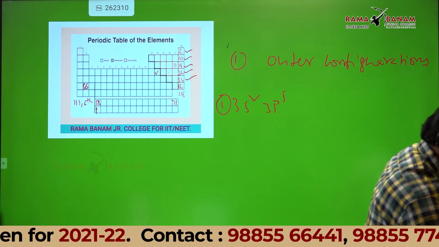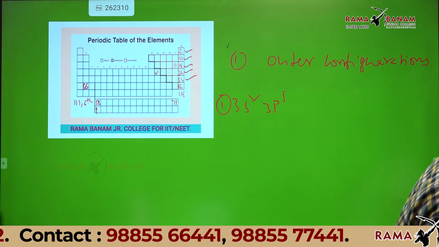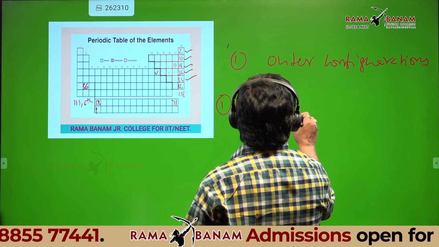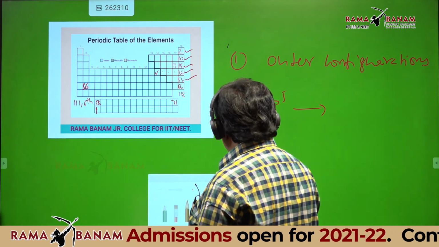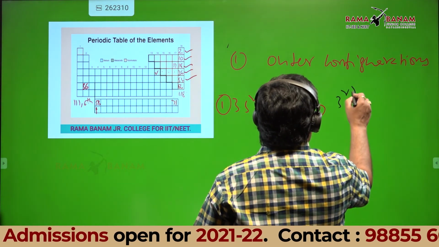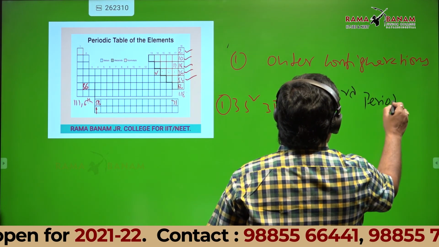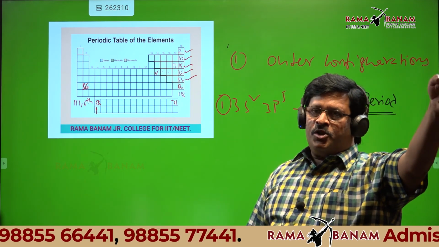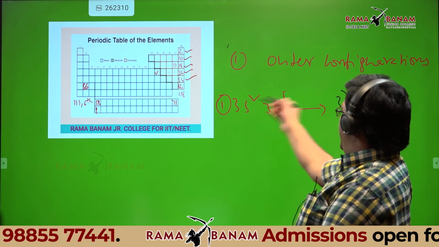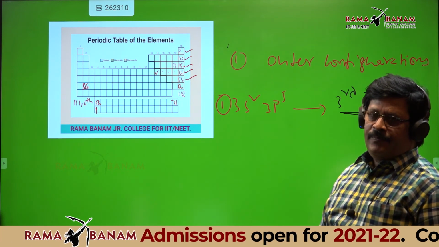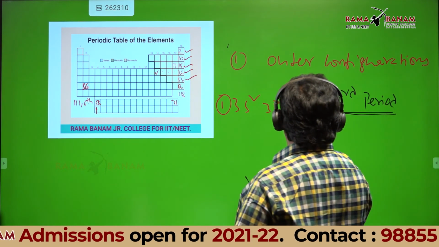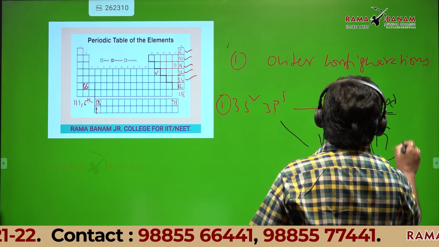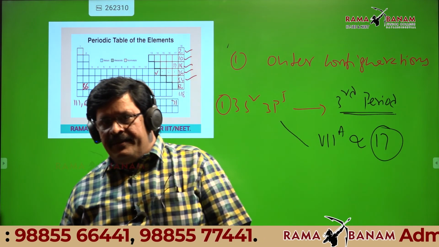Third period. This is third period. Any doubt you can ask, students. Valency shell itself is the period number. The valency shell is the third shell, so it belongs to third period. How many electrons are there in the third shell? So this is 7A group or column number 17.